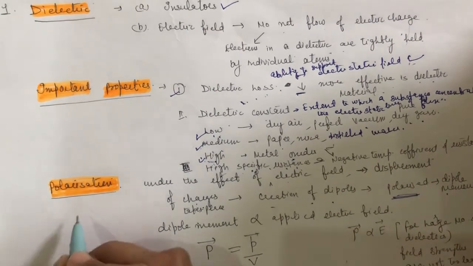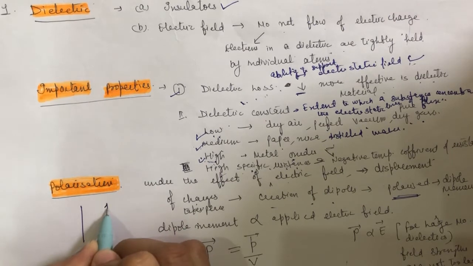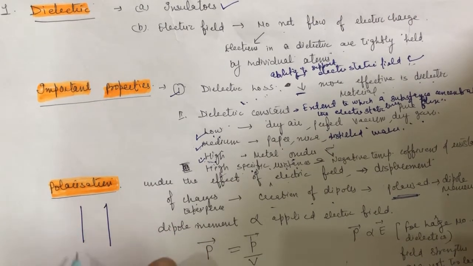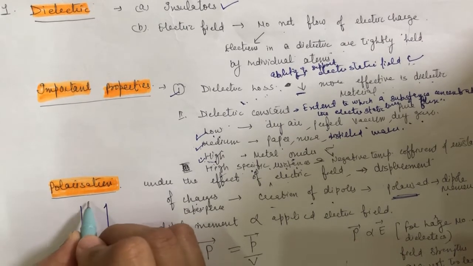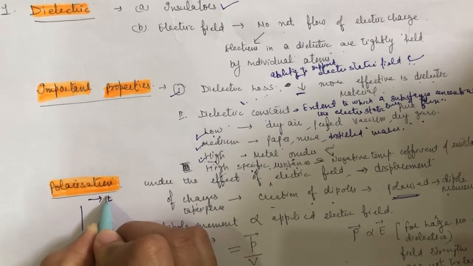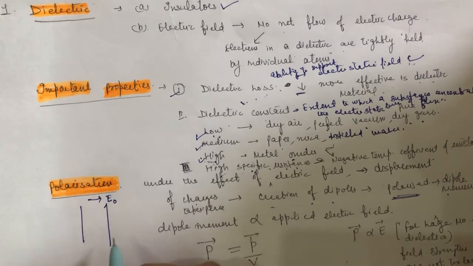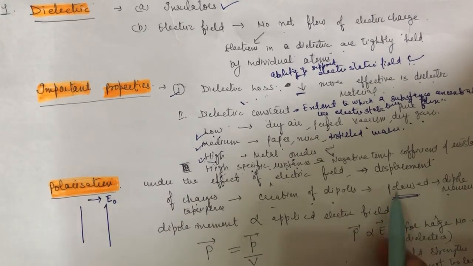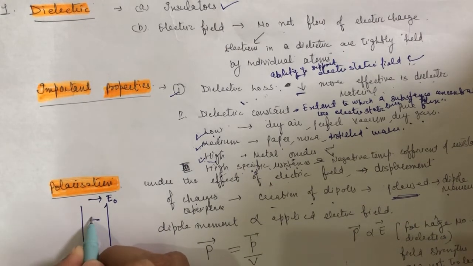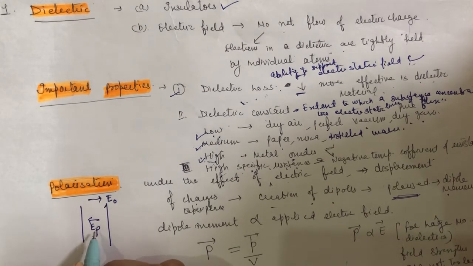I will draw a simple diagram. For example, we have the plates of a capacitor with a dielectric material inside, and we are applying an electric field, E naught. When the material is polarized, there is a dipole moment, and due to that polarization there is another electric field, the polarized electric field, directed opposite to the applied field.